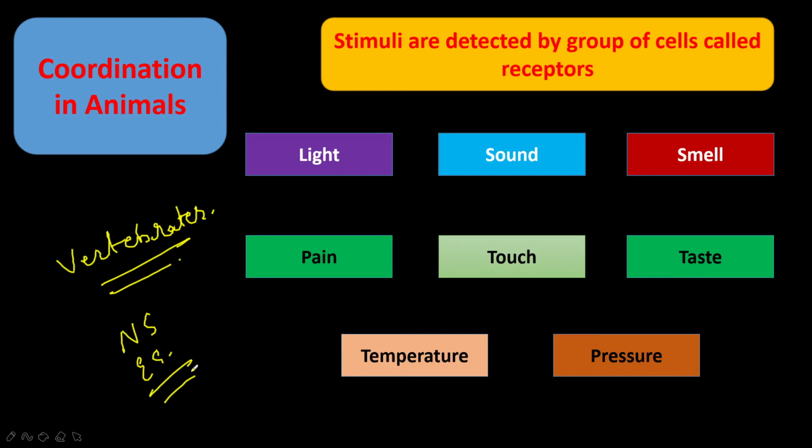Stimuli are detected by a group of cells called receptors. A receptor is a cell or a group of cells in a sense organ which is sensitive to a particular type of stimulus like light, sound, smell, taste, touch, pain, temperature, pressure. These are the senses which we can feel with the help of our sense organs, and they can be sensed with the receptors.